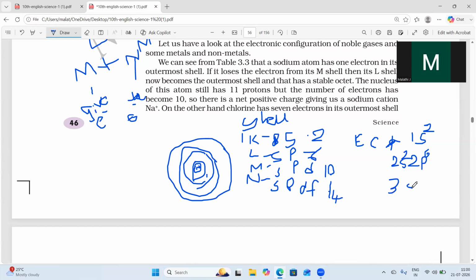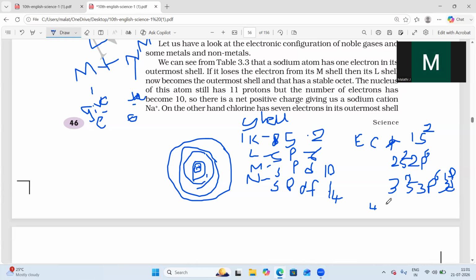3s. The third shell has how many subshells? 3, that is S, P and D. S has how many electrons? 2 electrons. P has 6 electrons. D has 10 electrons. This is the general electronic configuration that you should remember.